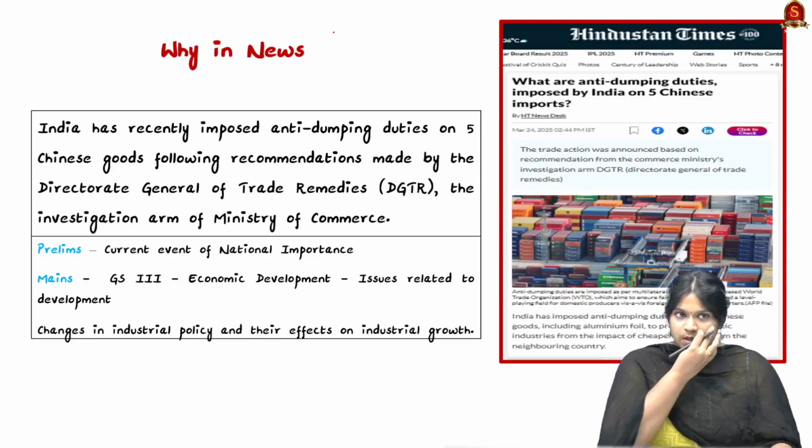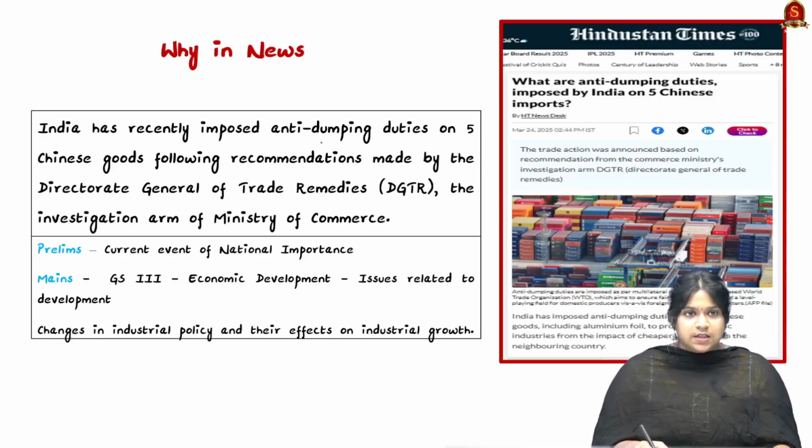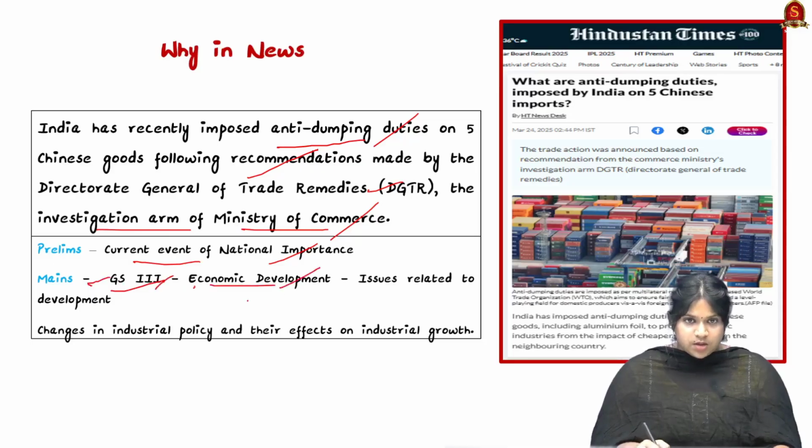Now look into this article from the Hindustan Times. India has recently imposed anti-dumping duties on 5 Chinese goods following recommendations made by the DGTR, the investigation arm of the Ministry of Commerce. For prelims, this news comes under current events of national importance, and in mains it comes under GS paper 3 in economic development, issues related to development, and changes in industrial policy and their effects on industrial growth.